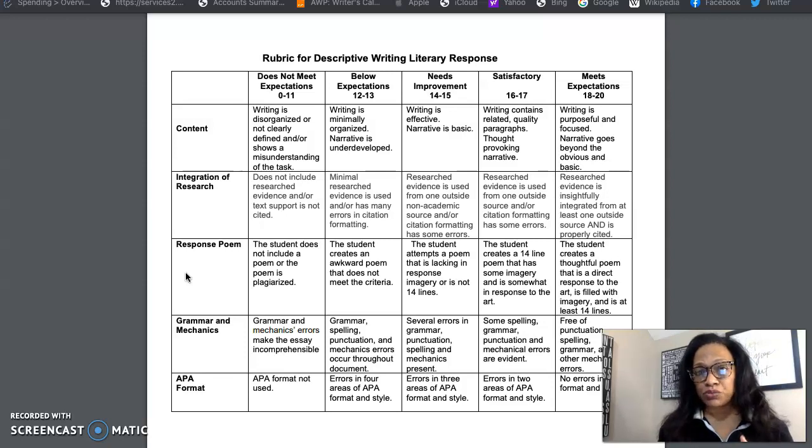So when you look at this rubric, you know that in order to get points for satisfactory or meets expectations, your paper needs to contain related quality paragraphs, thought-provoking narrative, or have writing that is purposeful and focused. And you can read the rest of that. If you go through with the integration of research, the response to the poem, the last category is grammar mechanics, and then finally APA format. Make sure that you read the assignment closely and that you read the rubric closely, okay?